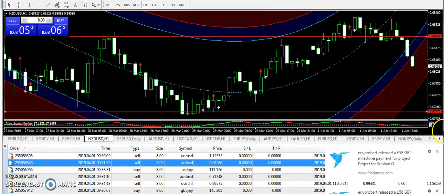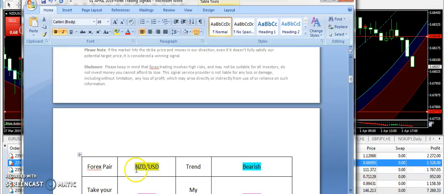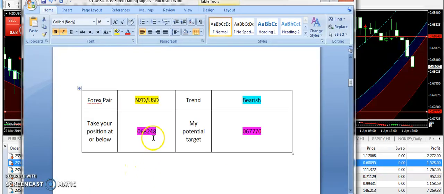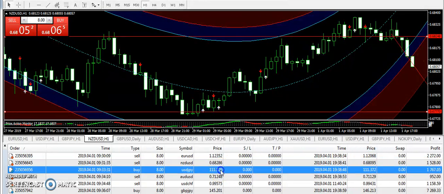Now let's talk about NZD/USD. Let me take you towards the signals report. That's the second signal report of the day, the second pair of the day. 0.68248 is the bearish entry and 0.6770 was the target price. You can see the entry has already broken and NZD/USD is going down, and hopefully it will go further down because it's getting massive downward momentum. So if you have taken the sell position today, then you must have collected the profit.